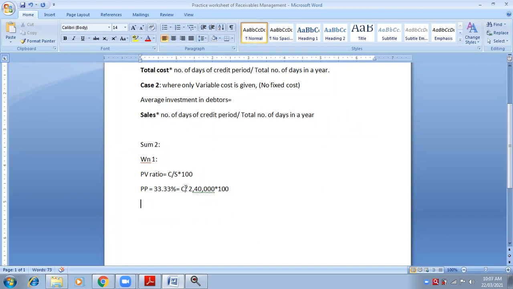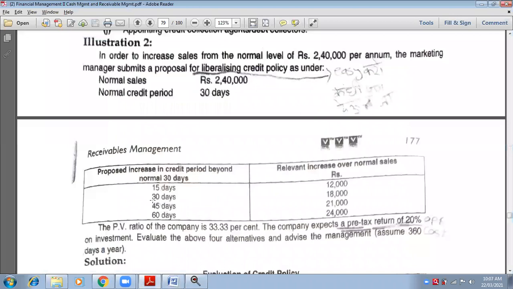So contribution has to be found out. No, sorry. So this is contribution upon 2,40,000. Now 2,40,000 will go to 33.33 percentage. So it will be cross multiplied, because this is in the form of division. Divide by 2,40,000, if it goes to the opposite side of the equals to sign, then it will become multiplied. Then it will be in the form of multiplication.